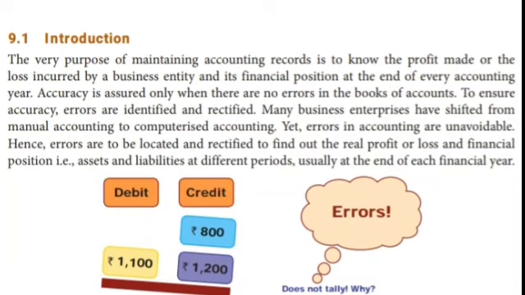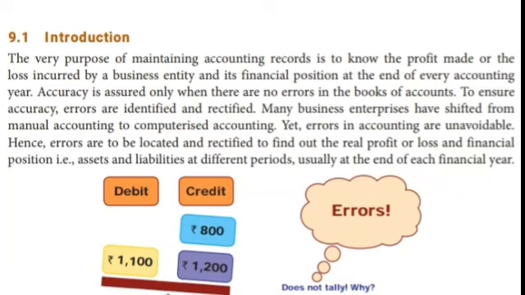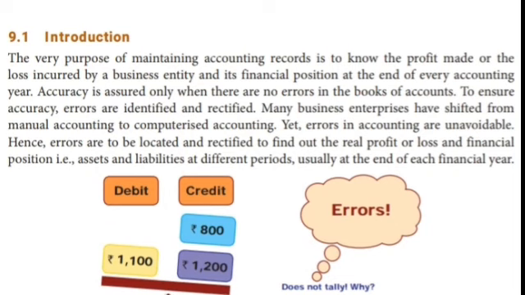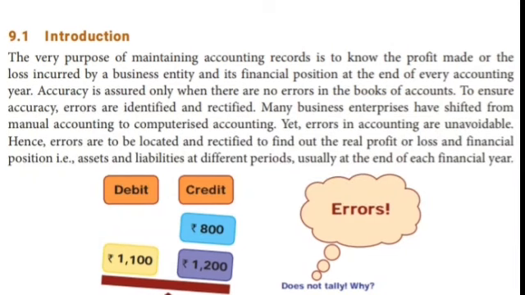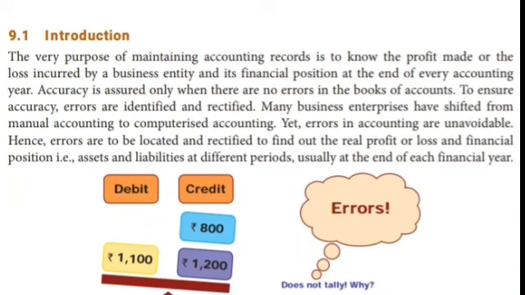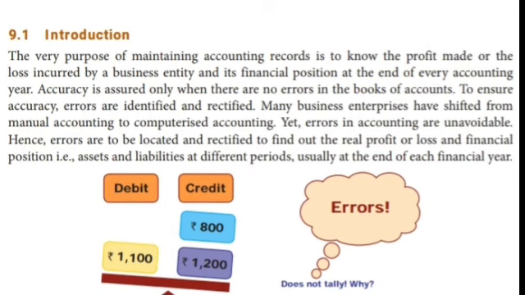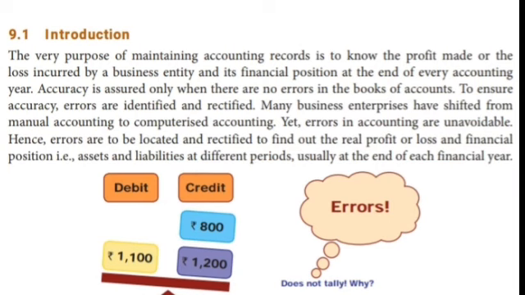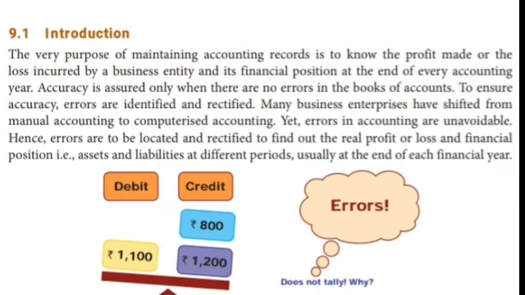Yet errors in accounting are unavoidable. Some mistakes happen in some places, so errors are to be located and rectified to find out the real profit and loss and financial position. If they made any mistake in the account, we rectify it and finalize the profit and loss account, assets and liabilities at the different periods, usually at the end of each financial year. Each financial year, as we already know, runs from April to March, isn't it? So at the end of the year we want to see the asset and liabilities balance.